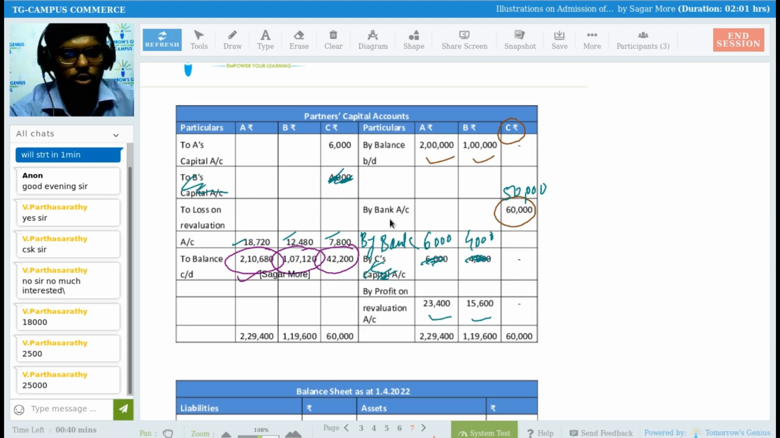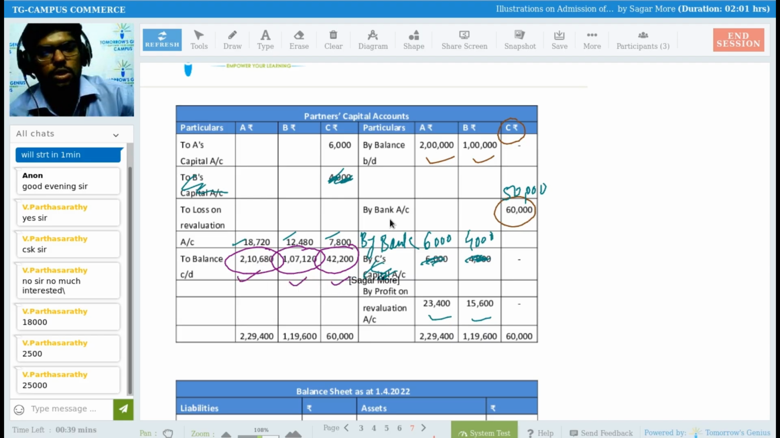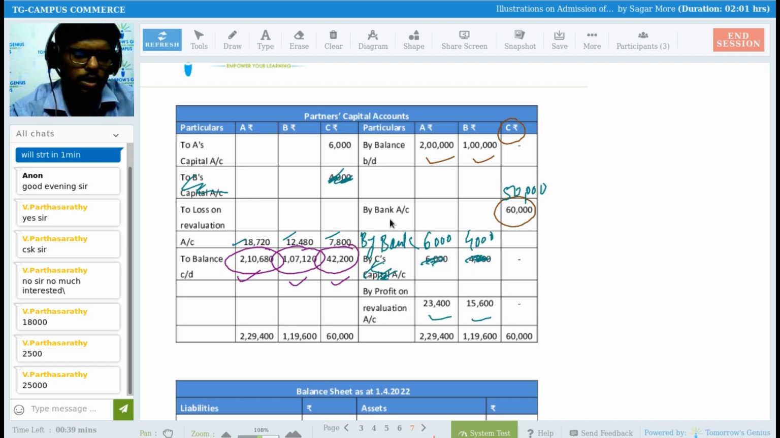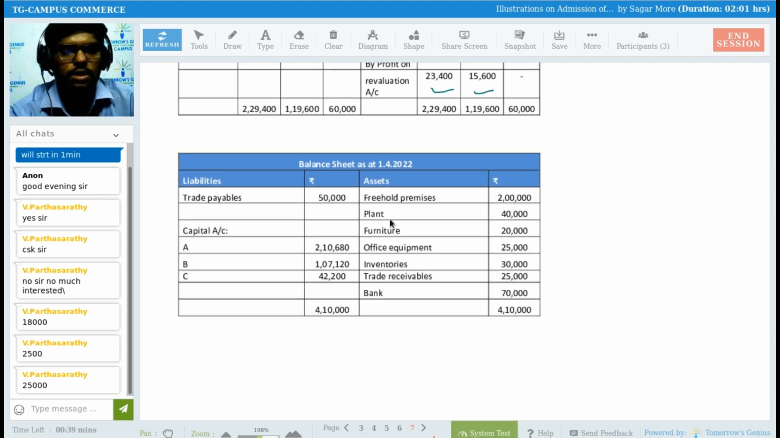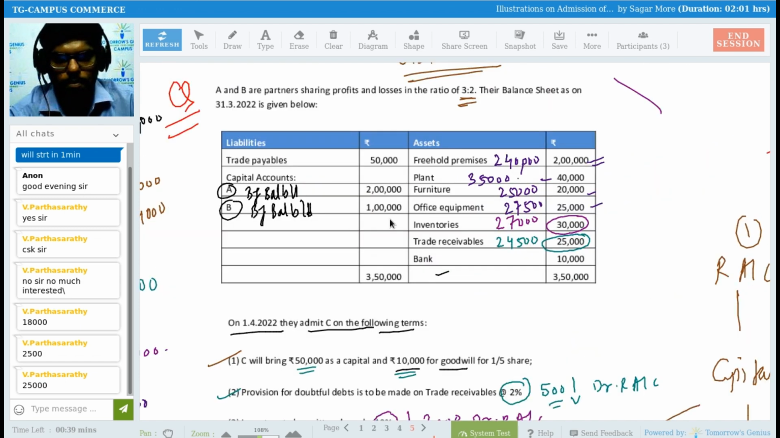And that we did here, and we get to know the balances carried down: 2,10,680, 1,07,120, and 42,200 rupees, right? Then I can write down that balance here, A, B, C. And the rest of the things will remain the same. Rest of the balances will remain the same. You can check from here. Rest of the balances are same or not, except the bank balance, because 60,000 rupees comes into the business now, so that we have to add only, right? That we have to reflect at 70,000 only, right?